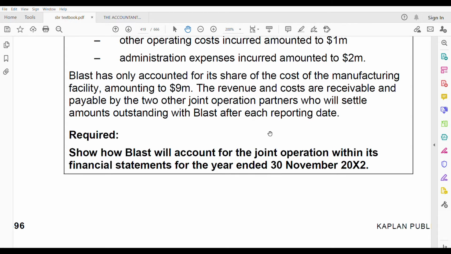This is a joint operation. Clearly they have told, so there is no doubt. You have to use which standard? Which standard? IFRS 3, if it's consolidated.